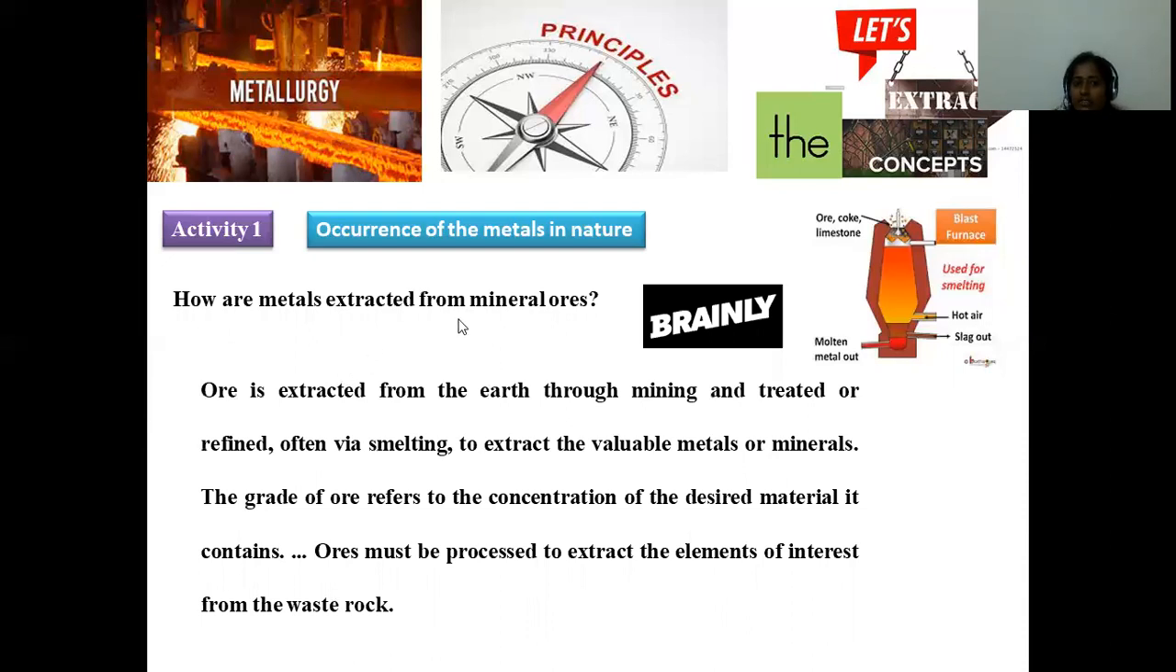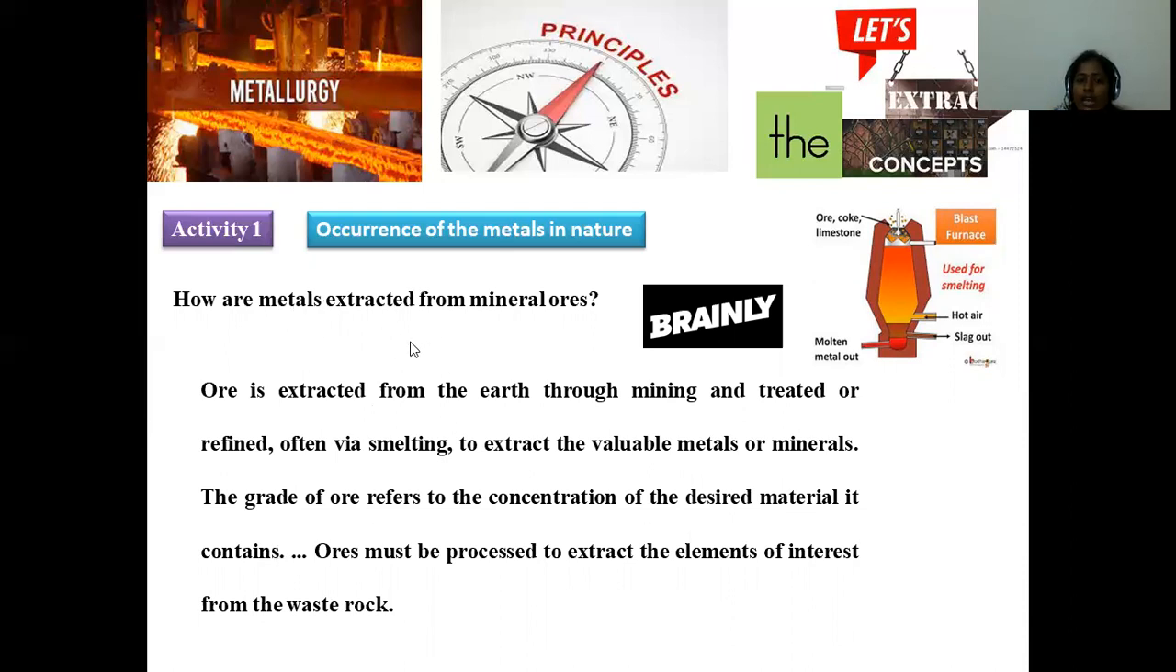How are the metals extracted from the mineral ores? I collected this answer from Brainly. Thank you very much for your valuable information. Ore is extracted from the earth crust by the process called mining. Mining is possible and then it is further subjected to refining, and most often we will go with smelting, calcination, roasting. All these processes are possible, and finally we will get a valuable metal.